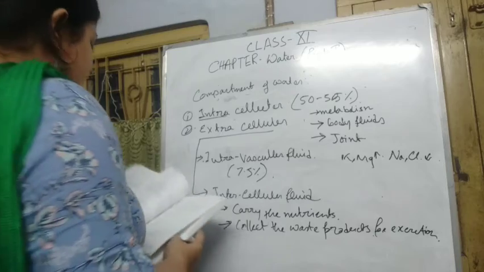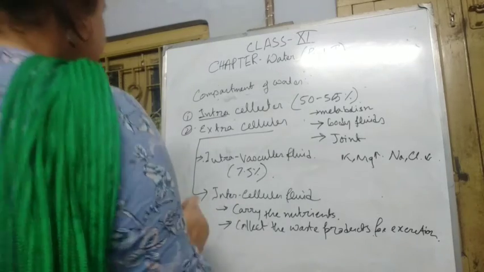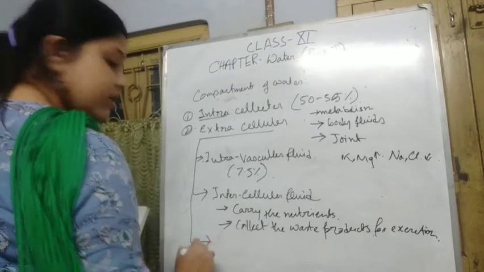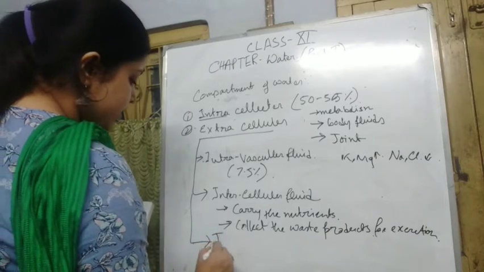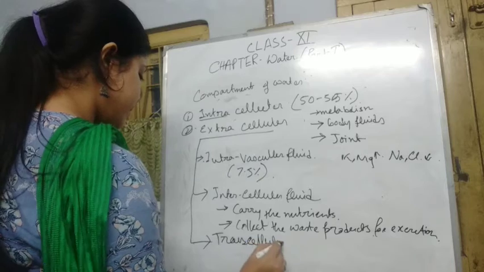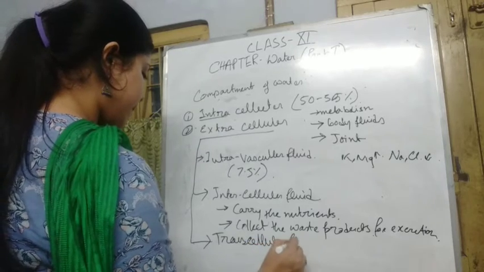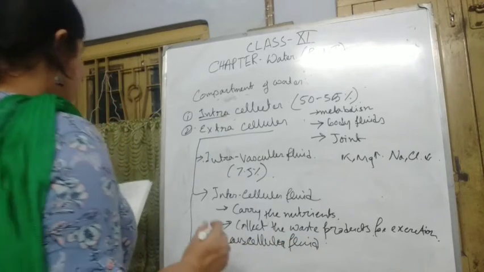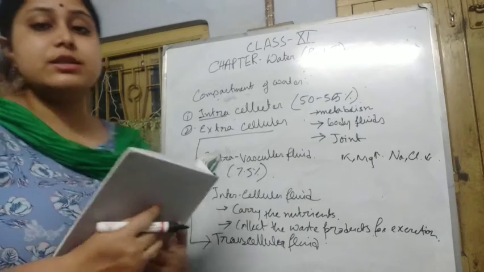Okay. The third one is transcellular fluid. So what are the functions of the transcellular fluid?